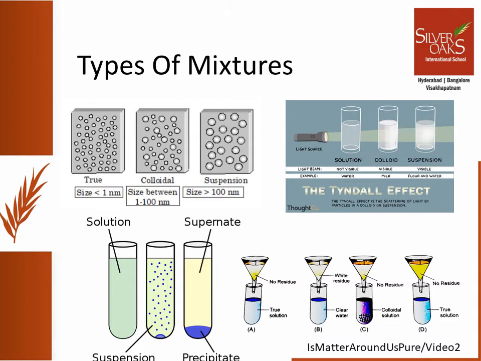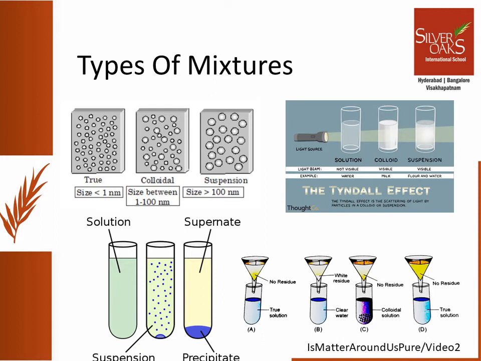Let us study the characteristics of these mixtures. The first characteristic is particle size. For true solutions, the particle size is less than 1 nanometer. For colloids, the particle size is 1 to 100 nanometers. And for suspension, the particle size is bigger than 100 nanometers. Since true solution particles are so small, we are not able to see them in the mixture.